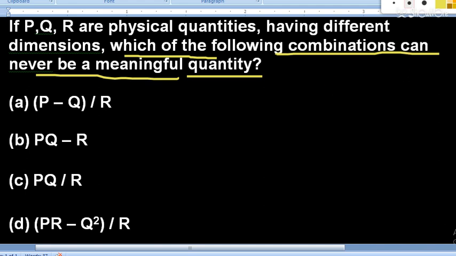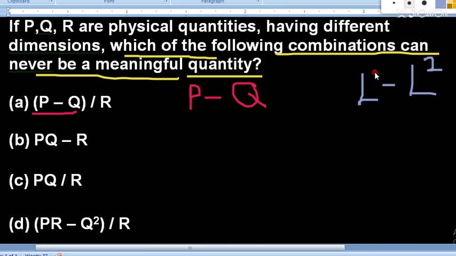Okay, so students, I am starting with the first one, P minus Q divided by R. If P, Q, R have different dimensions, can we do this? Let's break it. P minus Q divided by R, we leave the denominator first. Can we perform the numerator operation, P minus Q? P and Q have different dimensions. Let's suppose P is L and Q is L square. So we cannot subtract length minus length square, or length square minus L.